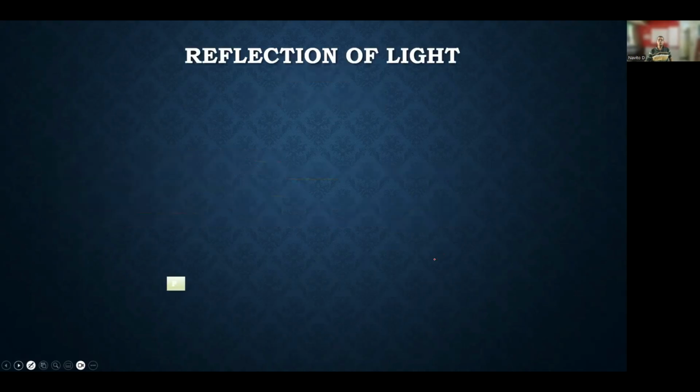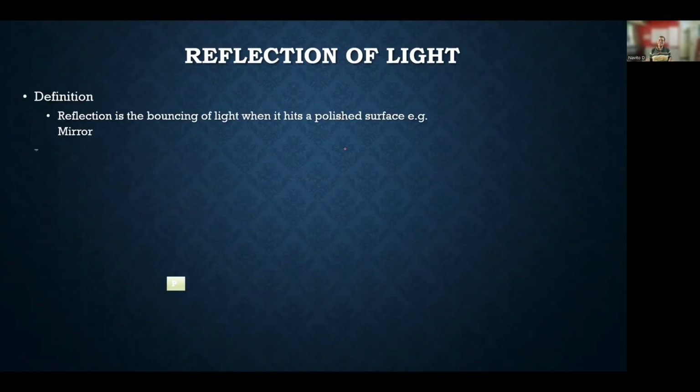So now let's go to reflection of light. What is reflection of light? We understood about light. So the way light behaves with different surfaces, we're going to see about plane mirror, concave mirror as another surface, which is part of spherical mirror, and convex mirror, which is also part of spherical mirror. Reflection, by definition, is the bouncing of light when it hits a polished surface. And that polished surface, we can assume it as a mirror. In your syllabus, we are going to cover mirrors when we talk about reflection.